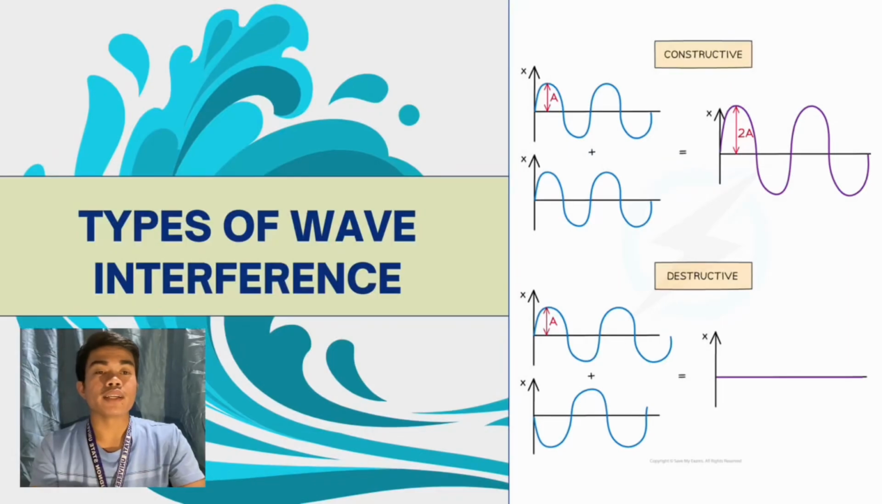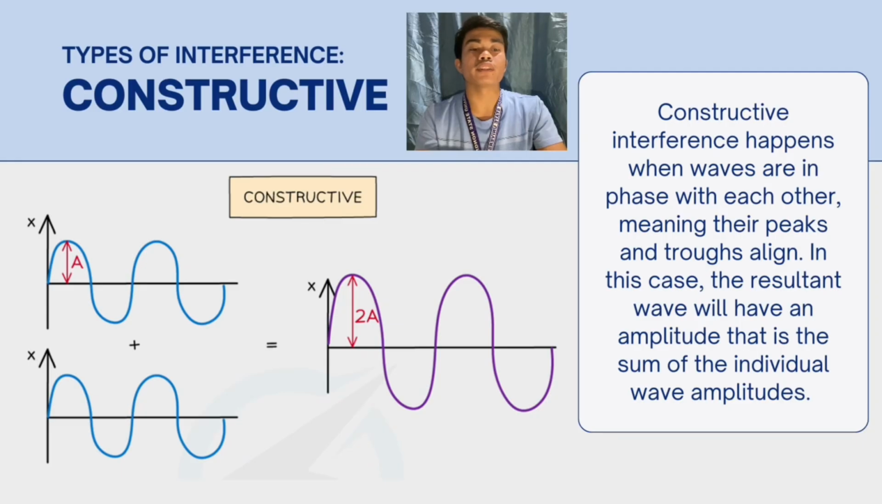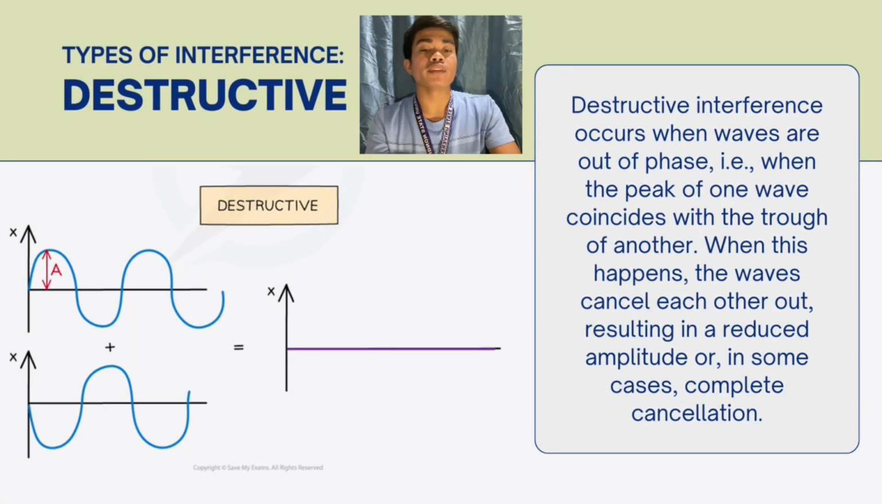So now we are on the types of wave interference, and there are two, constructive and destructive. Let's begin with constructive. Constructive interference happens when waves are in phase with each other. Our keyword there is in phase. Meaning their peaks or crests and troughs align. In this case, the resultant wave will have an amplitude that is the sum of the individual wave amplitudes, meaning mag-add up sila.